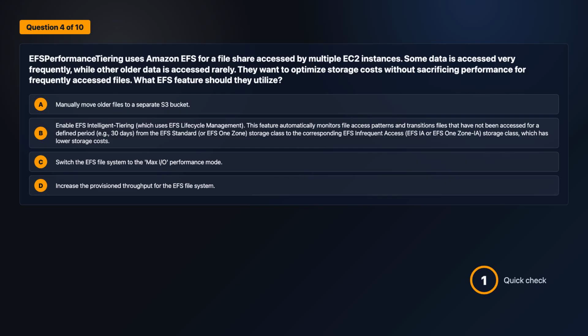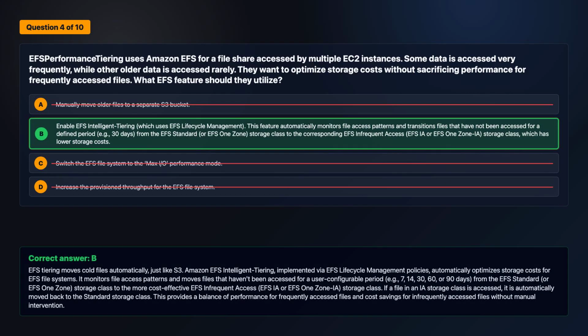The correct answer is option B. EFS tiering moves cold files automatically, just like S3. Amazon EFS Intelligent Tiering, implemented via EFS Lifecycle Management Policies, automatically optimizes storage costs for EFS file systems.